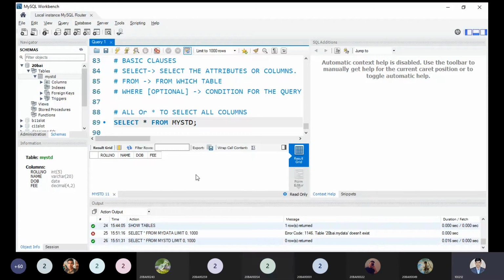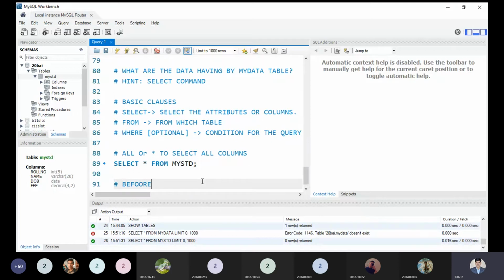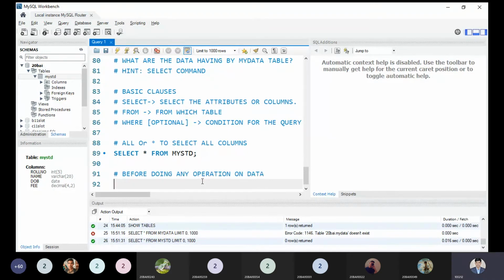So what is our primary role by which we can perform many operations on our data? First we have to insert. Okay, so I can write over here: before doing any operation on data, first insert the data into the table.